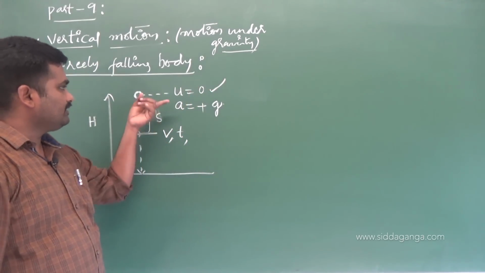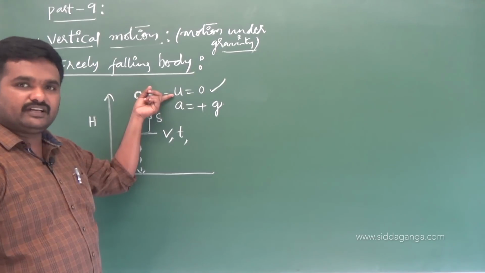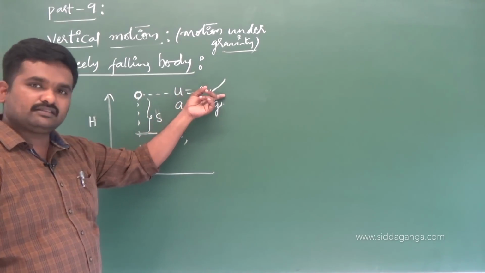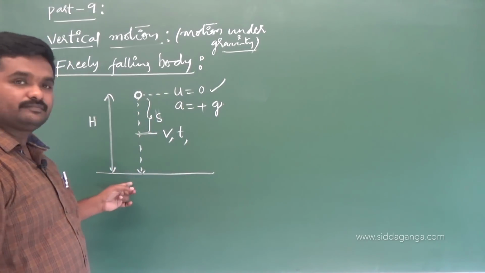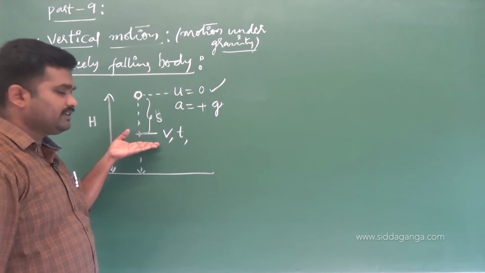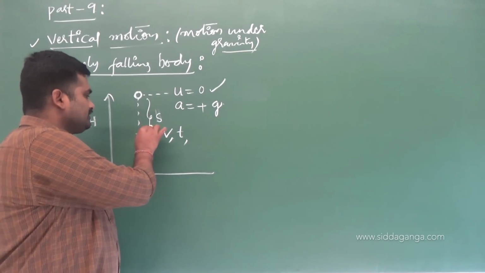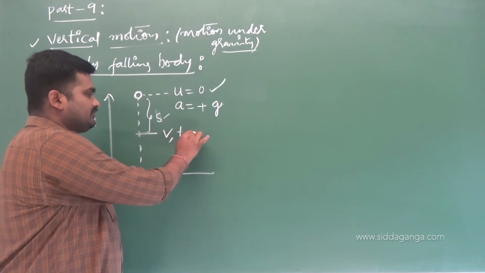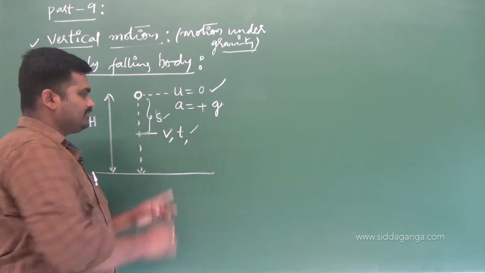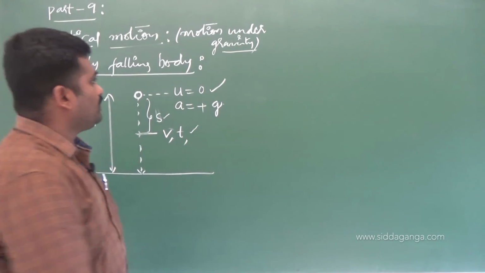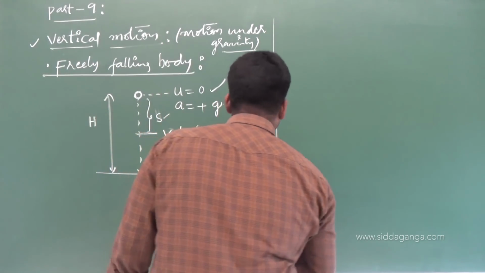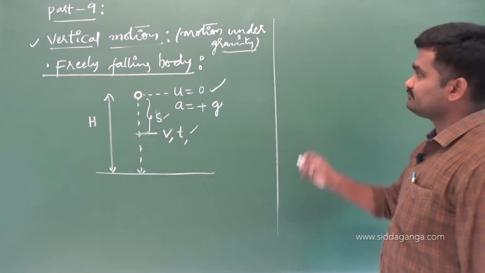See, once again I will recall, a body has been dropped freely. Dropped means its initial velocity is 0, from a height of h. Somewhere in its path when it is moving down, let's say it traveled a displacement of s in a time of t seconds such that it attains a velocity v. Now, what are the equations of motion we need to write down for a freely falling body?